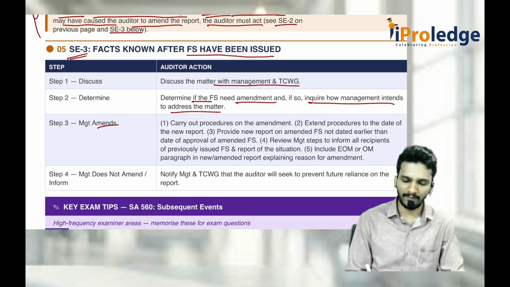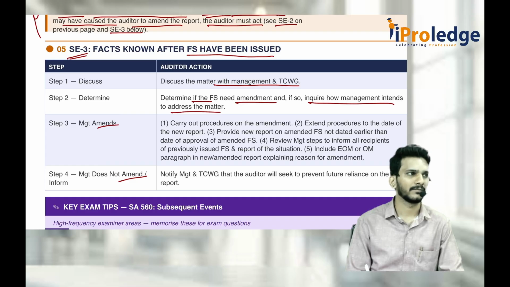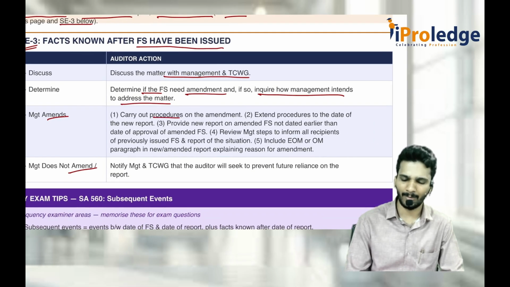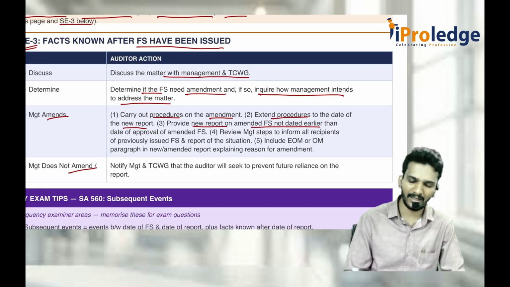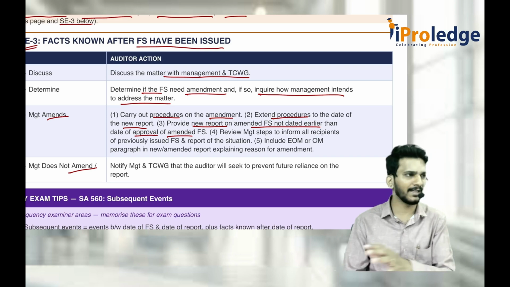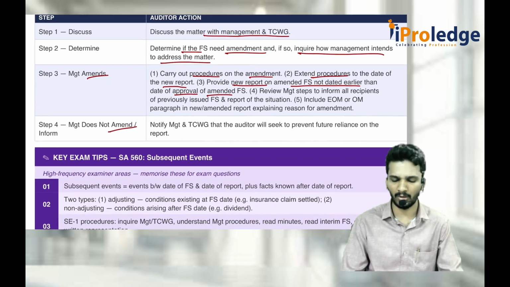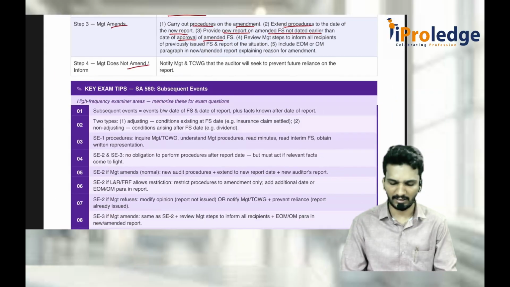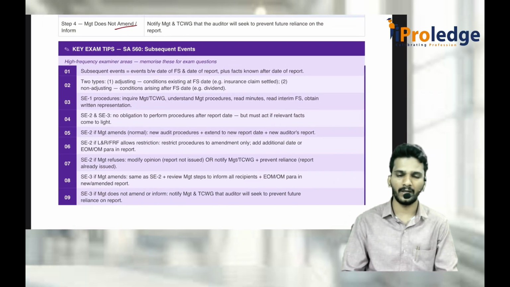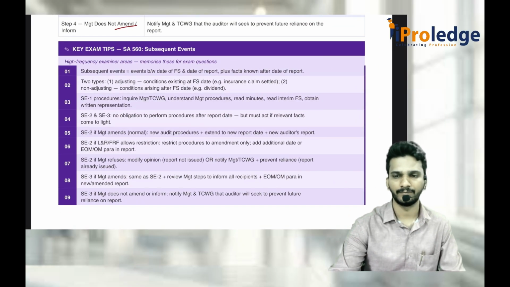If the management amends, if the management does not amend, same considerations. Management amends, carry out the procedures, extend the procedures till the date of the new audit report, provide a new audit report on the amended financial statements not earlier than the date of approval of the amendments, etc. Same thing only is there, nothing changes here. This is what SA 560. This is important from the examination angle also.